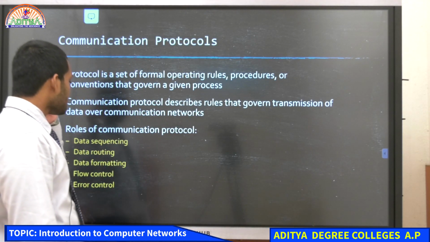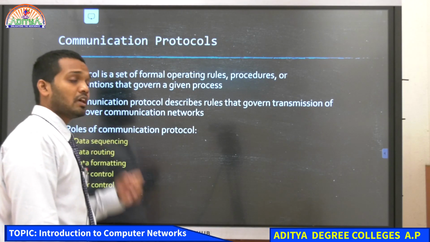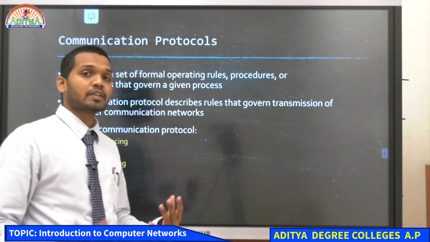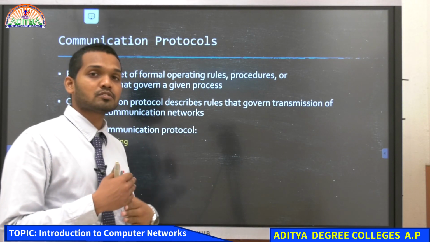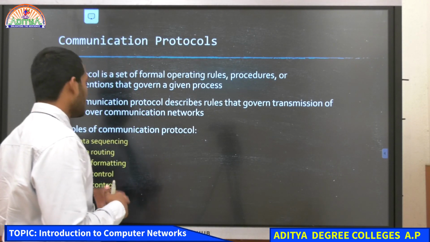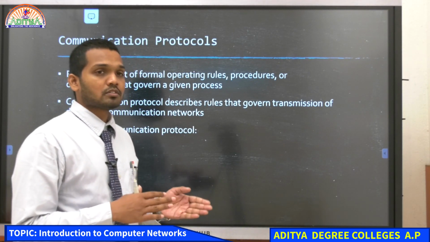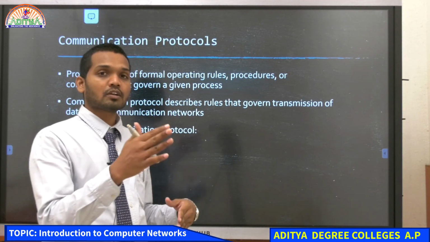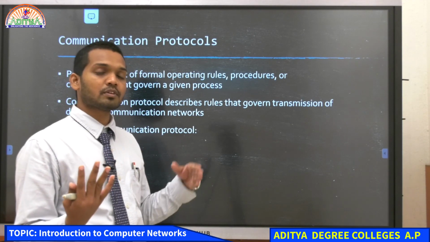So, what is it? Communication protocols help us, and they play the role of data sequencing. They help us to transfer the data in sequences, and it helps us to reduce the losses that happen in the network. And then data routing, it helps us to set a path in which the data has to flow and to what destination it has to reach from the source.